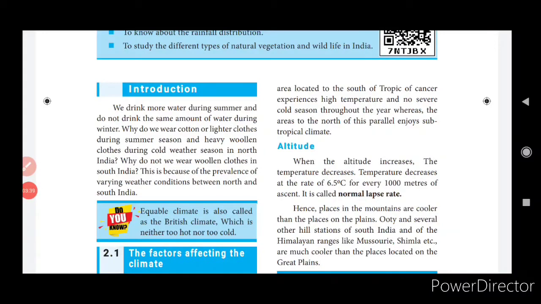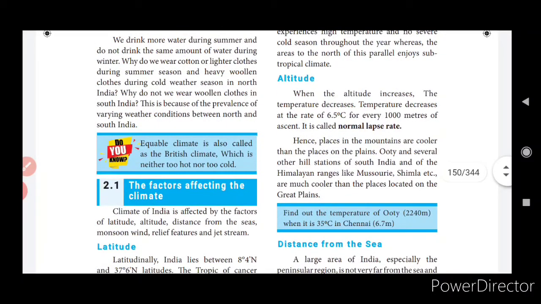So wherever the mountains are very tall, wherever the hills are very tall, there the altitude increases. Okay, and for every 1000 meters of ascent, it is called the normal lapse rate. Hence, places in the mountains are cooler than the places on the plains. Example here, Ooty in South India, Mussoorie, Shimla is written.